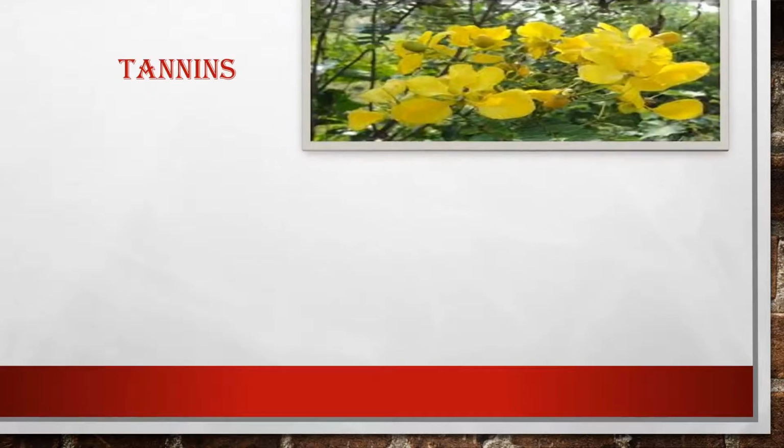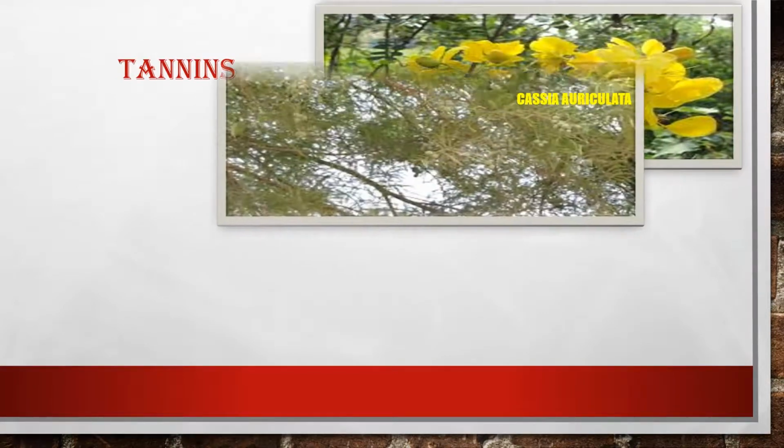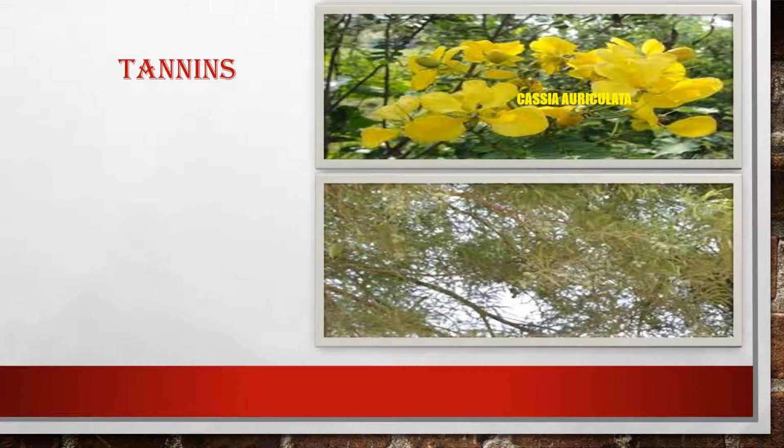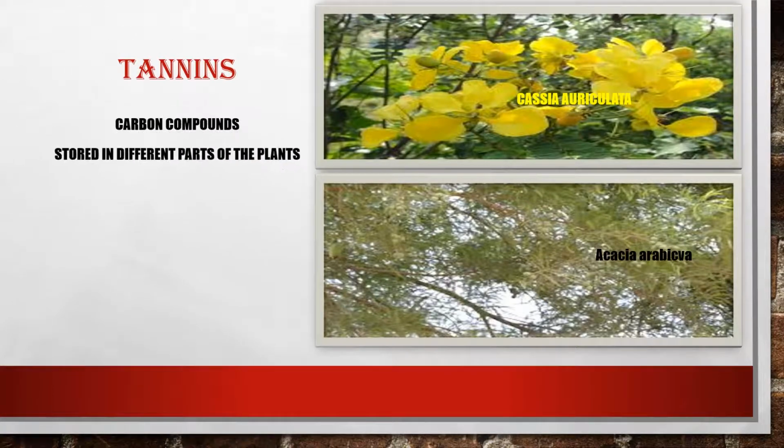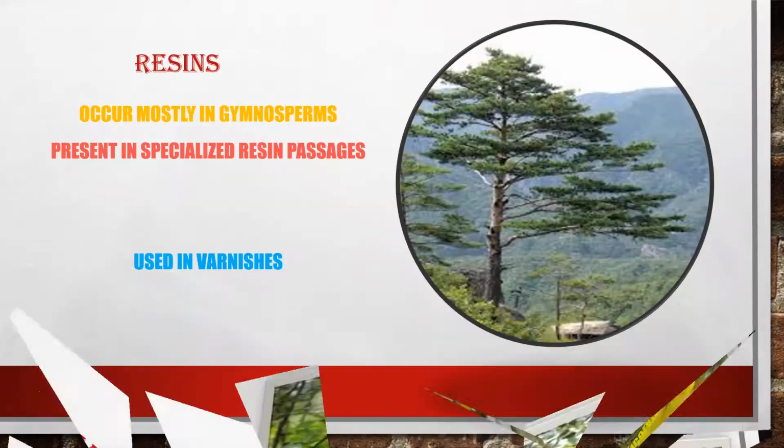These tannins are observed in Acacia auriculata and Acacia arabica. These tannins are carbon compounds and these are stored in different parts of the plants, and the color of the tannins is deep brown. They are deep brown in color, and these tannins are used in tanning of leather, and these tannins are also used in the preparation of the medicines.